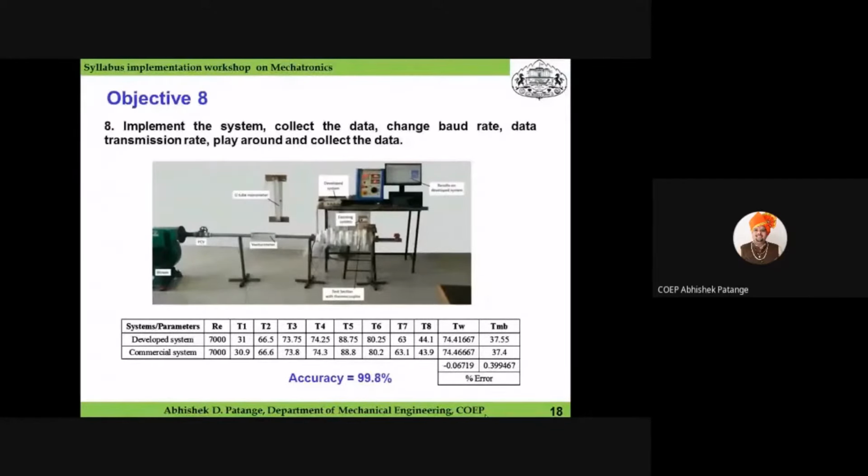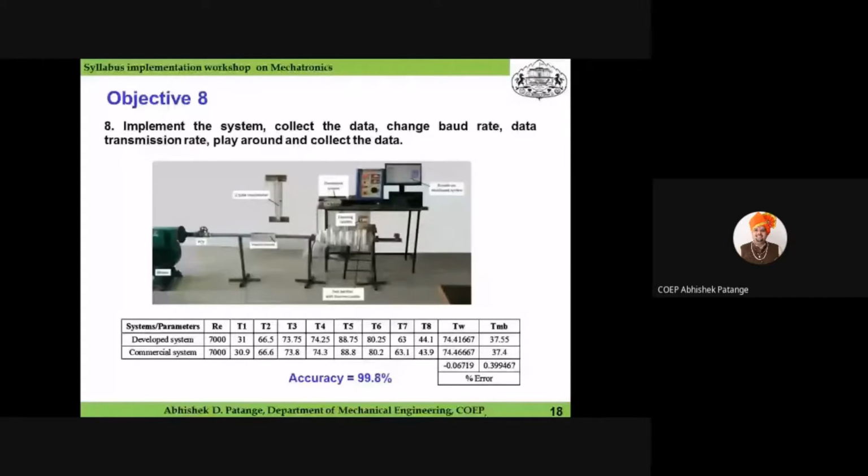So what we have done is we compared the readings with a commercial system and gave the comparative analysis. You can see the readings given here in the second row from the developed system, and in the third row the readings from the commercial system. The accuracy of the developed system is near about 99.8% for all the readings, and that is why you can say the system has been calibrated.